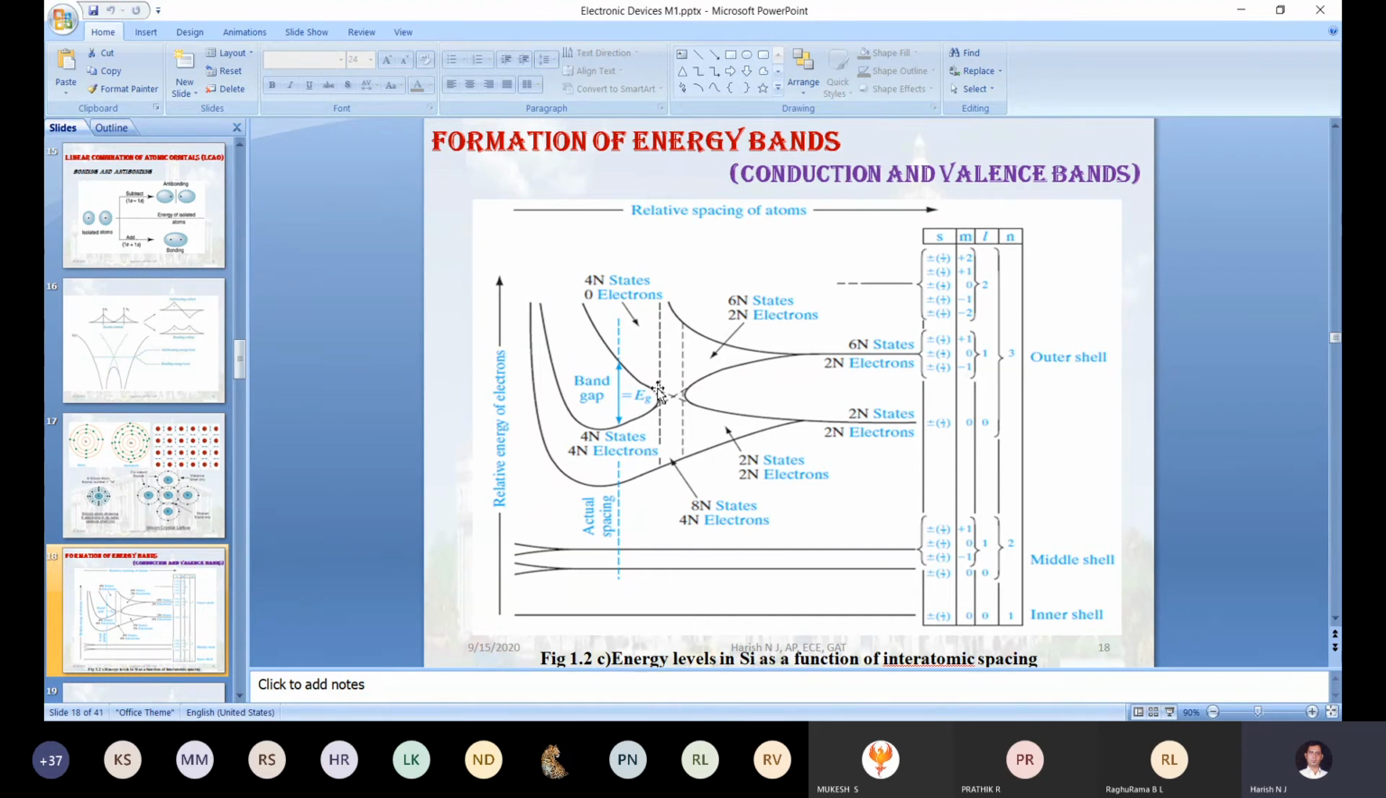When you are changing from 0 degree Celsius to 25 degree Celsius, what happens to the electrons? 4n electrons are there in the valence band. Few electrons will get additional energy. Those electrons will start moving to the conduction band. Those electrons are moving to the conduction band. Only those electrons help us in the conduction of current.